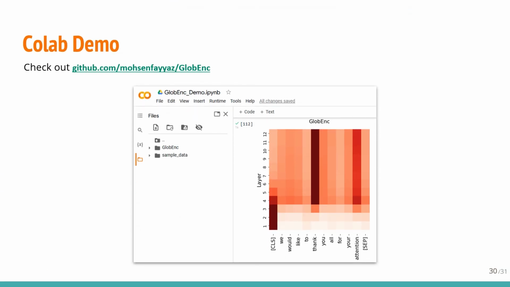Here, I'm also excited to share with you our Colab demo. You could try out GlobEnc with the notebook provided in our GitHub repository online. You can give any checkpoint of language models such as BERT or Electra and see which tokens are more important for it in any sentence.